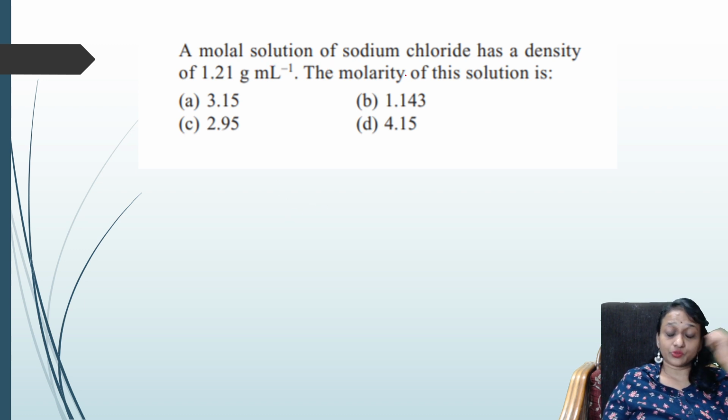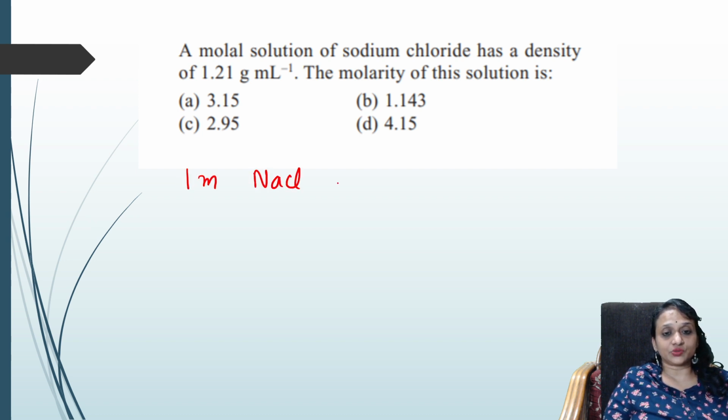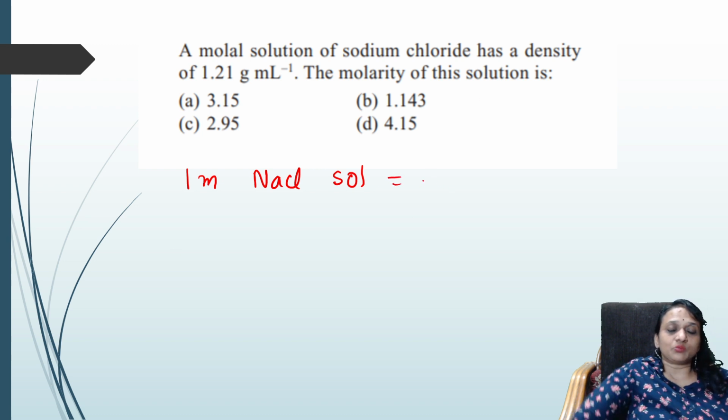A molal solution of sodium chloride has density of 1.21 gram per milliliter. The molarity of the solution is what? This is an easy sum. Let's see. What did they give me? 1 molal NaCl solution. How much is 1 molal solution?